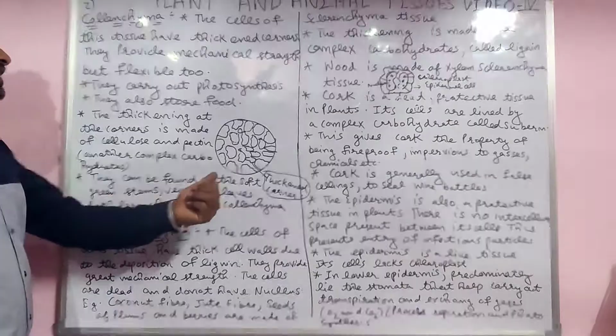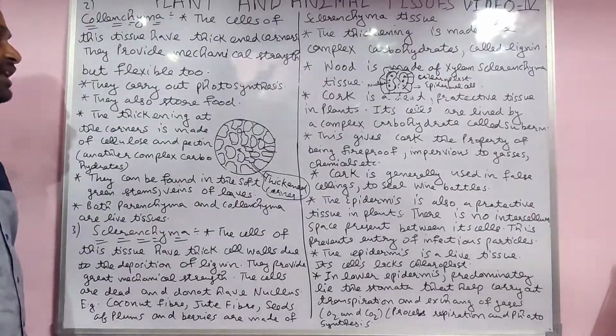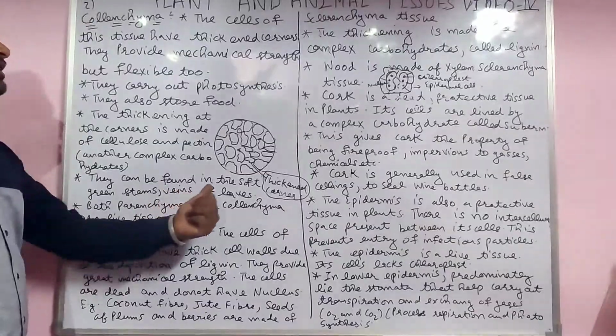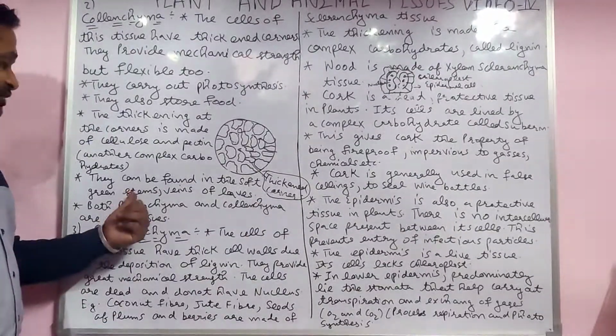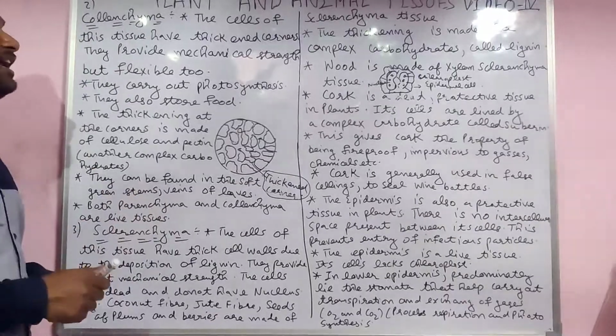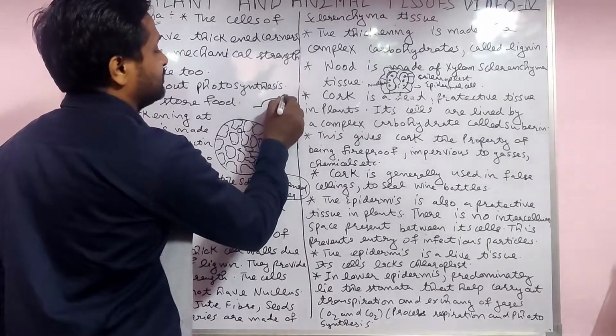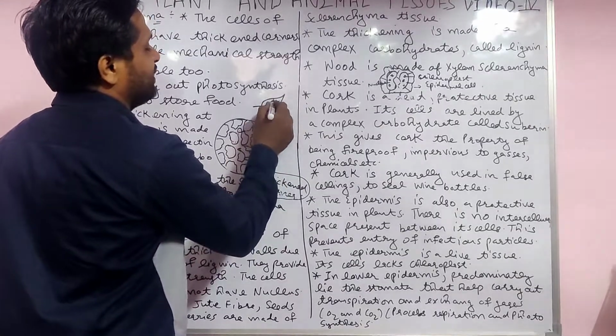They can be found in the soft green stems. Where is it found? Soft green stems and the veins of the leaves. See here, the thickened corners are there. Where is it present? In the green stem and the veins of the leaf. You already know veins. Here only. These are the veins only.